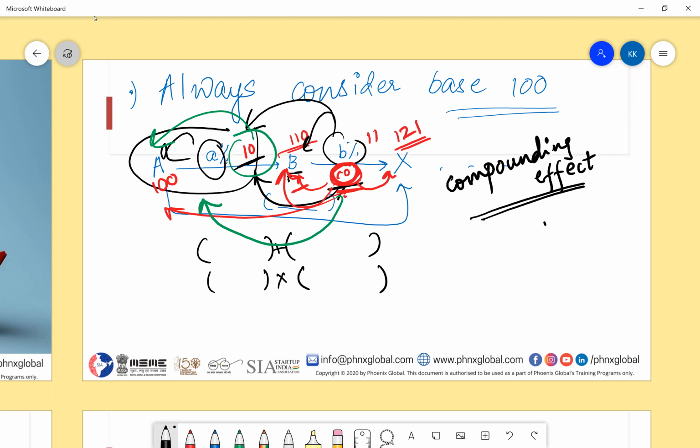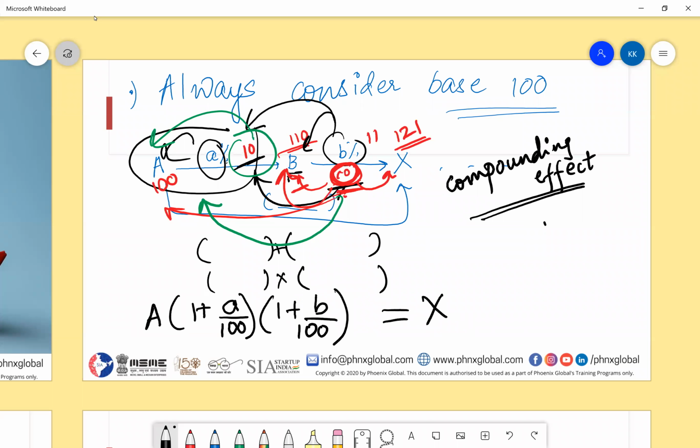Whenever I have to handle such a situation, since we are operating in percentages, initially, when I had just the increment of a percentage, I will say capital A into 1 plus small a by 100.